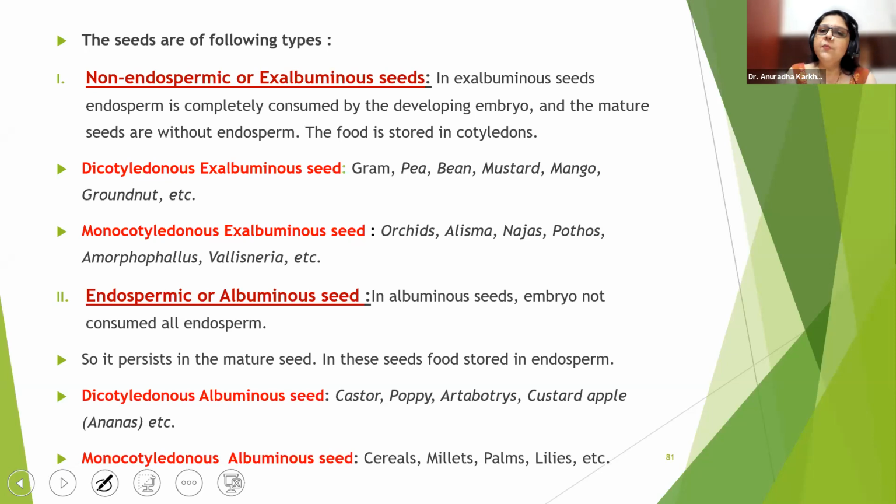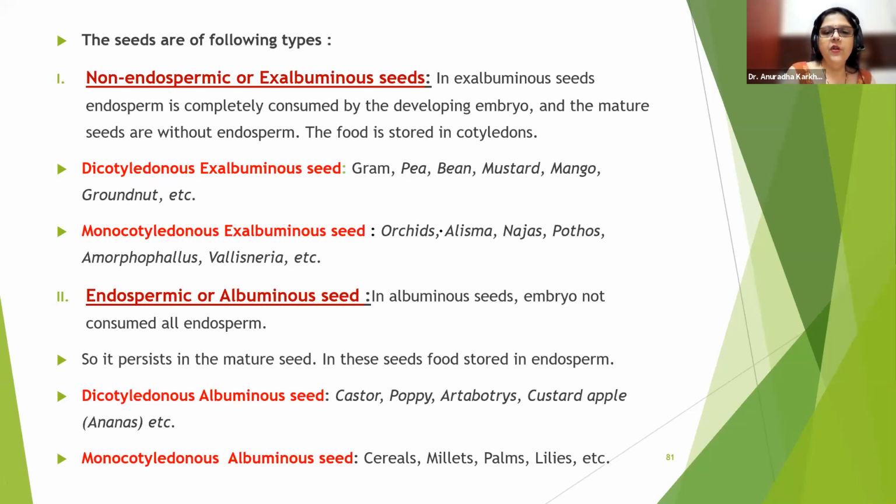The majority of dicots show this particular type of seeds. Gram, pea, bean, mustard, mango, groundnut, all these seeds are non-endospermic. There are certain exceptions like orchids, Alisma, Najas, Pothos. You can just remember orchids.